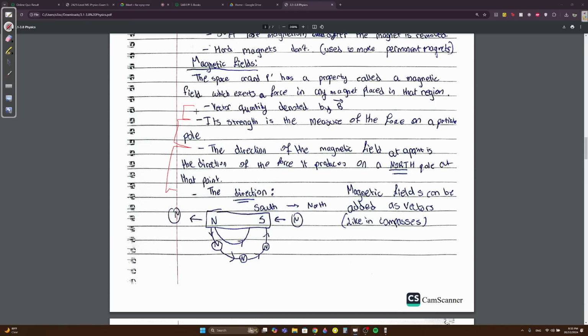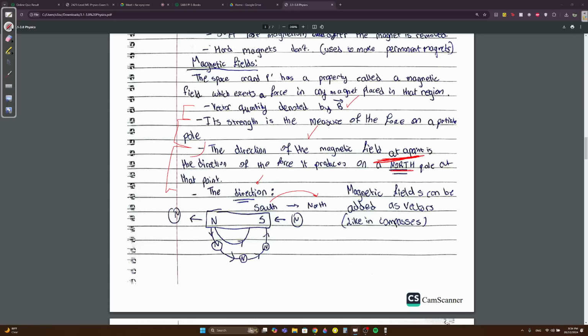Okay, these four. It's a vector quantity denoted by B. Its strength is the measure of the force on a pole. What is the direction? The direction of the magnetic field at a certain point is the direction of the force it produces on a north pole at that point. So it's the force it produces on the north pole. What is the direction? From where to where? It goes from south to north.